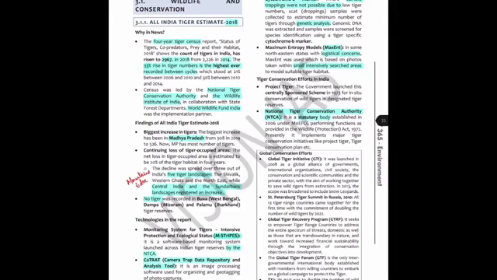Because we have studied 2 points before this about the NTCA. One was regarding the M-Stripes. M-Stripes is here. It was developed by the NTCA. And second is that the tiger census was conducted by the NTCA. These 2 points won't be here. Like here, it's not written in this portion that the tiger census is conducted by the NTCA.